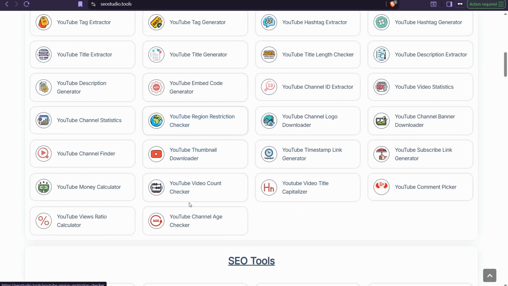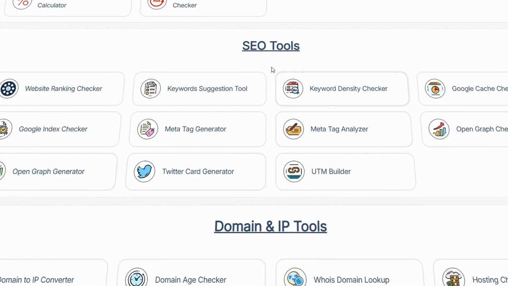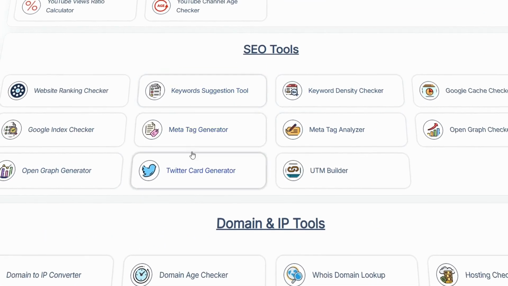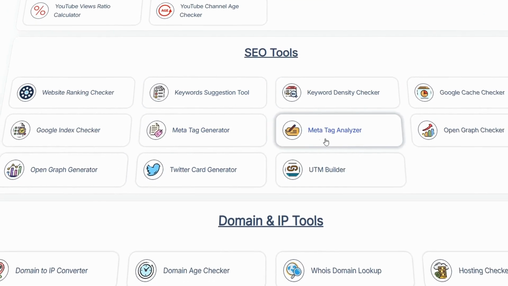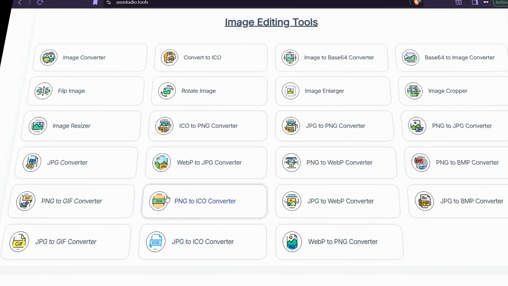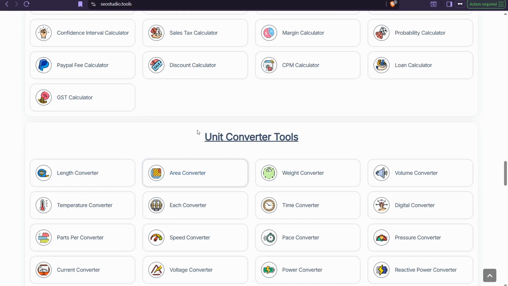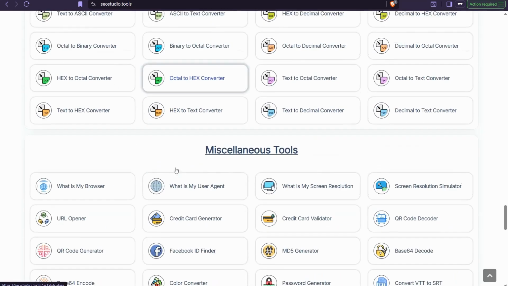And for sure, you can find many SEO tools if you have a website and articles, like keyword suggestion tool, meta tag analyzer, and so on. Perfect. Image editing tools, online calculators, unit converter tools, and so on.